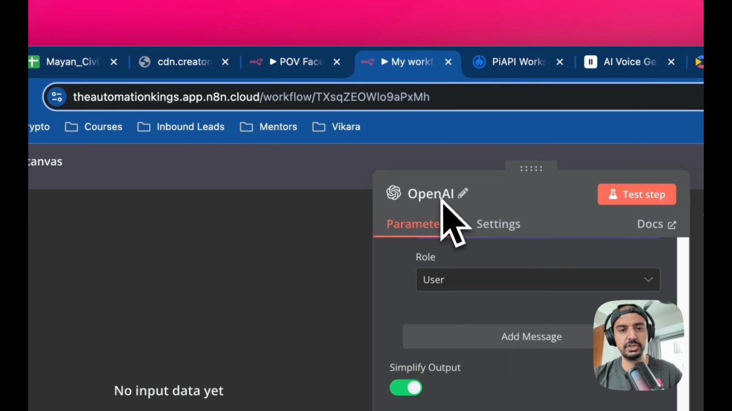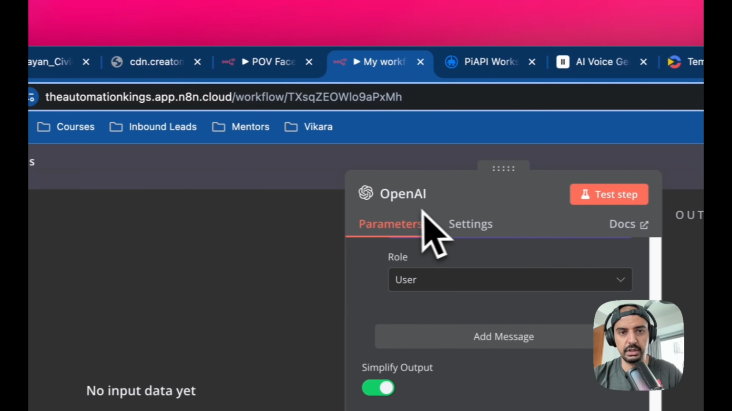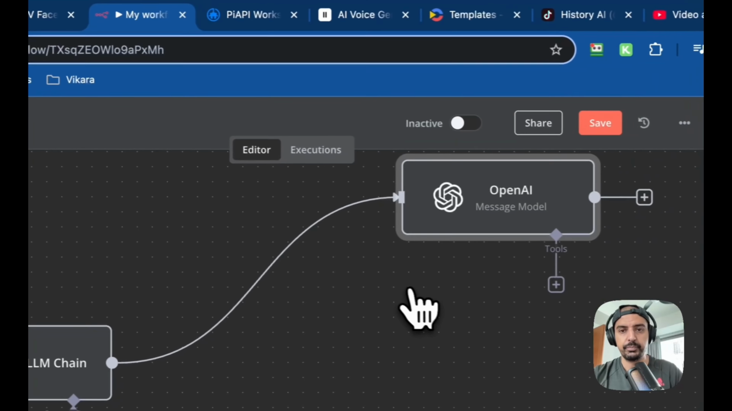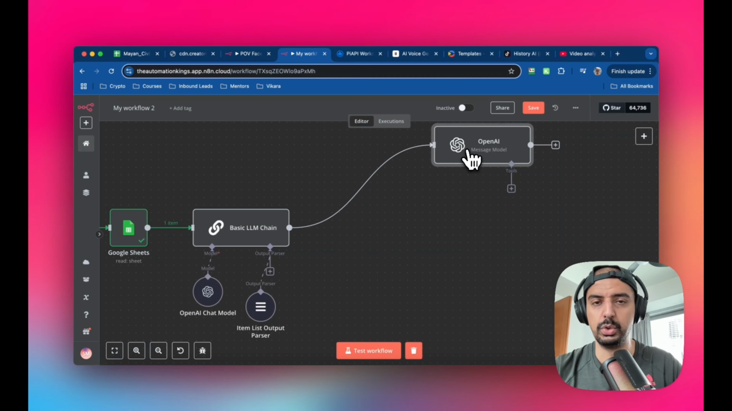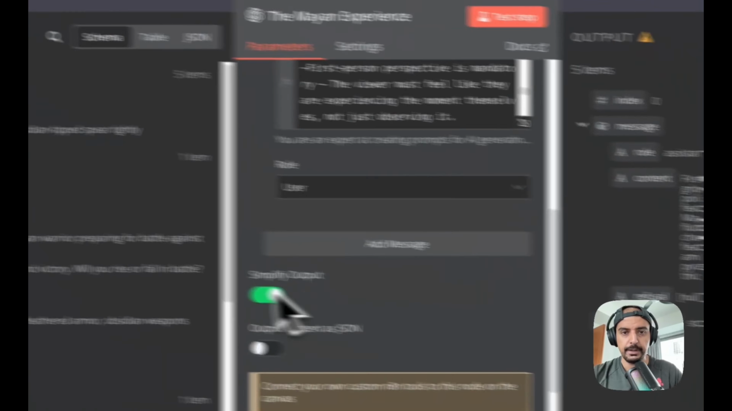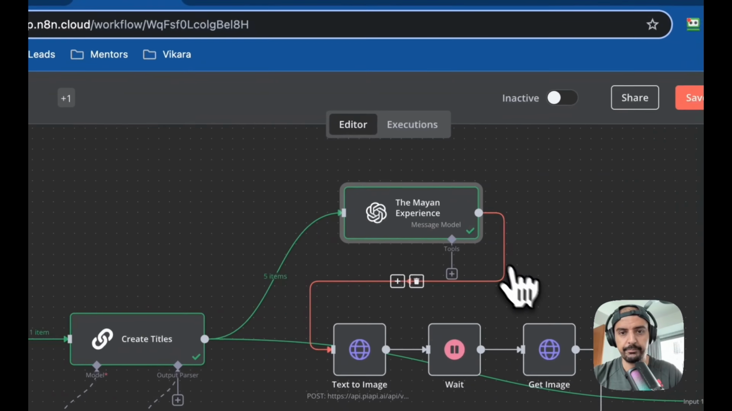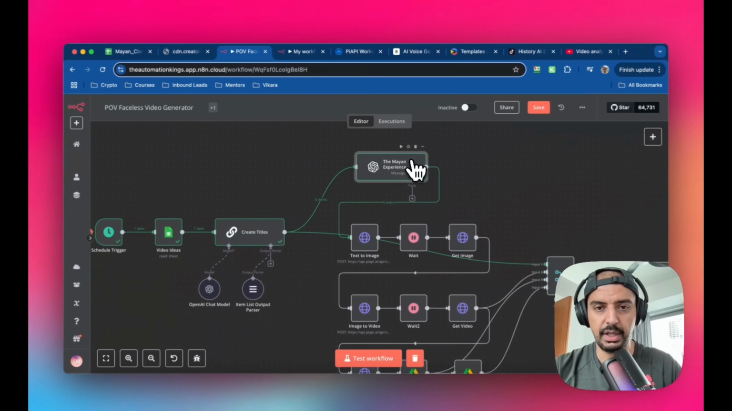And remember to test it. You can change the name of this. You can leave it as OpenAI. I left it as the Mind Experience. Okay, and that's the model that we're going to use for this. But remember you can use Claude or Gemini or Perplexity can do this as well. I've decided to go ahead and use OpenAI. Okay, so that's the language model selected.